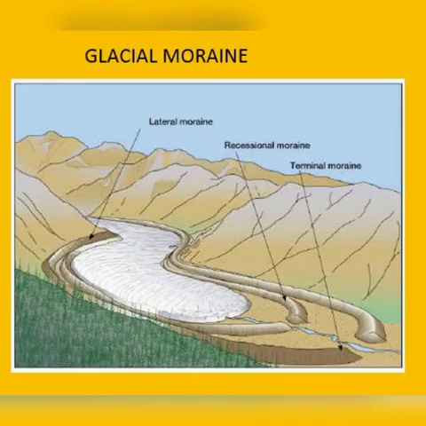Glacial moraines. What are glacial moraines? The material carried by the glacier, such as rocks, big and small, sand and silt, gets deposited. These deposits form glacial moraines.